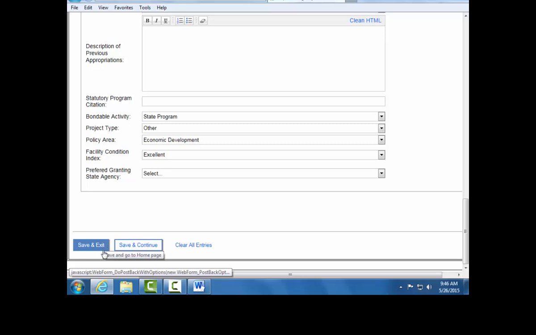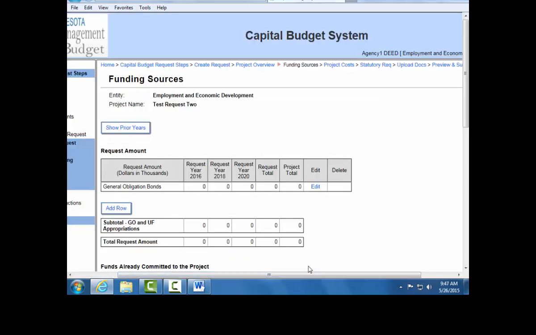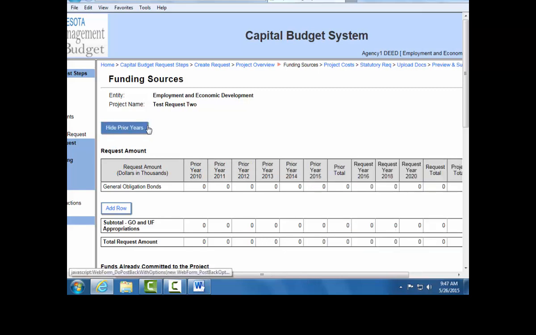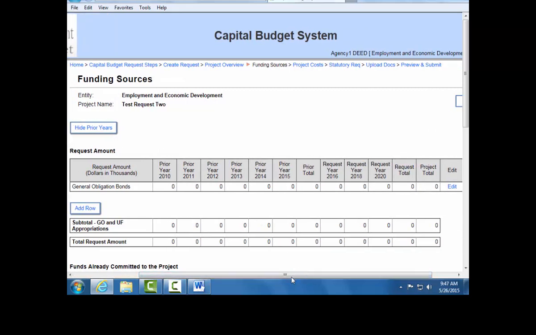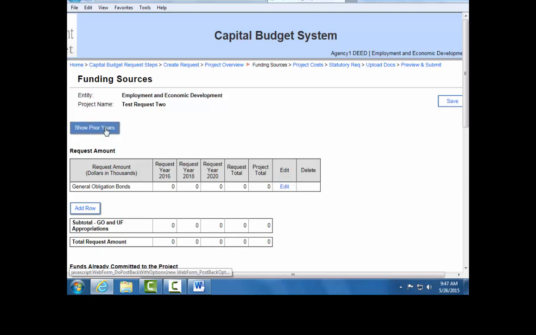Prior year funds shown in this section are for funds that have been requested and appropriated. If you would like to enter prior year request amounts, you can do so in the Request Amount grid. If you have received prior year appropriations for this project, they can be added to the prior years in the funds already committed to the project grid. For this example, we are going to assume that this is a new request and select Hide Prior Years.